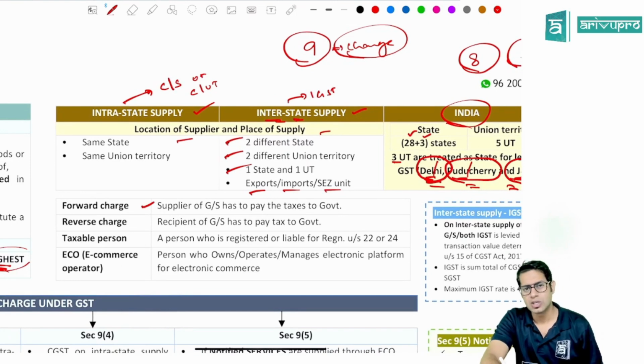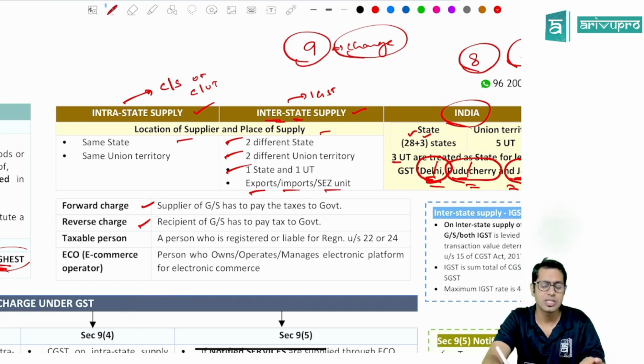Now, what do you mean by forward charge, sir? Now, the tax payment under the GST law is in 2 ways, either under forward charge or under reverse charge. Forward charge means the supplier of goods and services makes the payment of taxes to the government, and reverse charge means the recipient of goods and services makes the payment of taxes to the government.